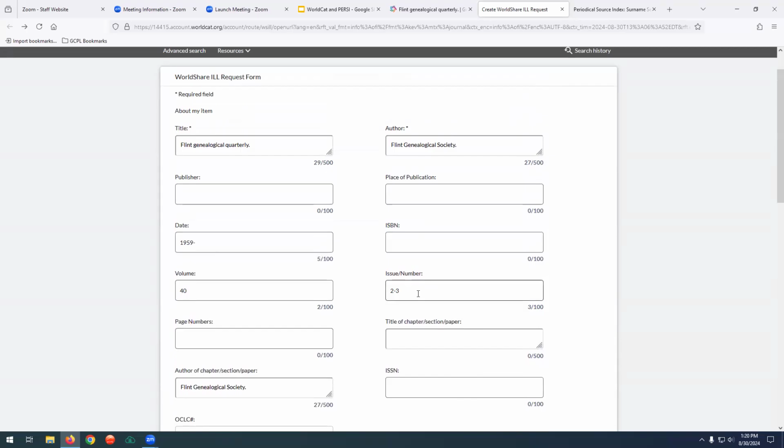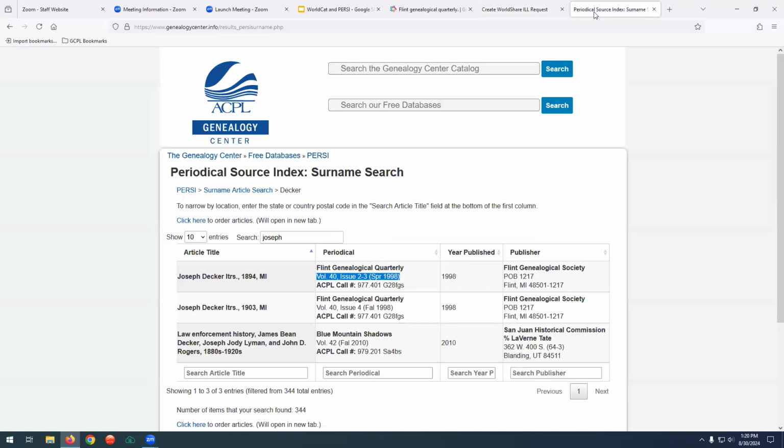So if they're looking at it and they're like, oh, she's looking for stuff on Joseph Decker, and this is a picture of a barn, probably not what she's looking for. Let me check these other pages. It just gives everybody a little more information, streamlines the process.